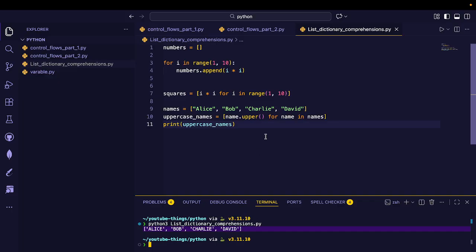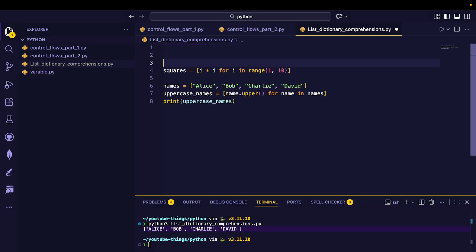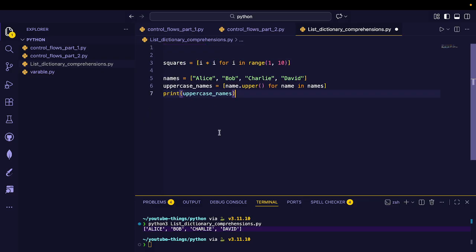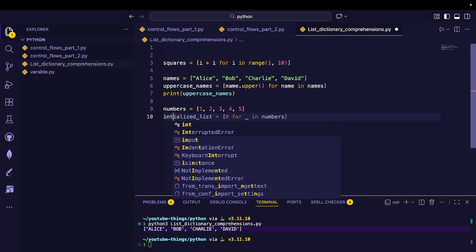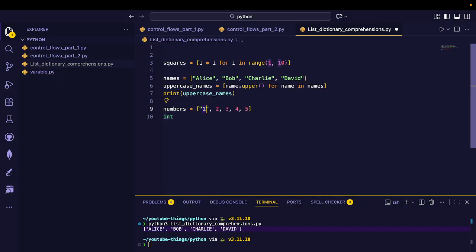We can do the same thing with type conversion. Let me do that also. My table is not balanced yet, so it's jumping, so you will get some extra useless noise, please ignore that. Suppose we take numbers 1 2 3 4 5, and we can convert them into string format.